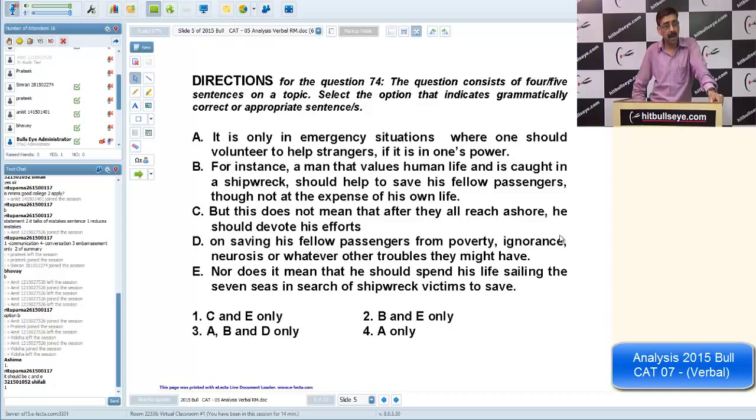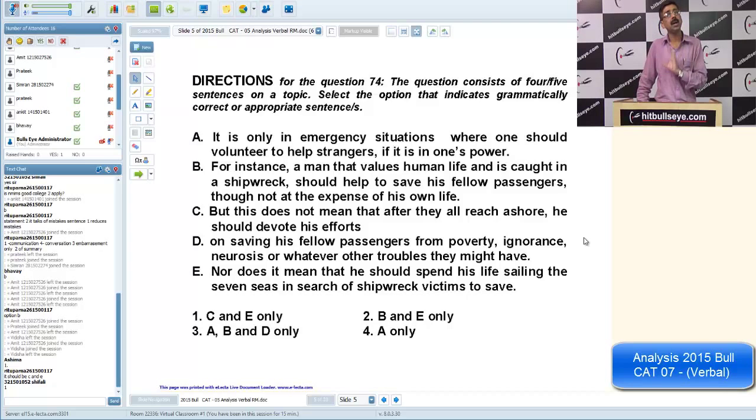Most of the time we speak American English and we are not bothered about the grammar rules. But it's fine. In day-to-day spoken communication, we should not be bothered about grammar. But right now here, we should be. So it is "the only emergency situation that one should volunteer." "Where" is used when we are talking about a place. Here we are not talking about a place, we are talking about the situation as such.